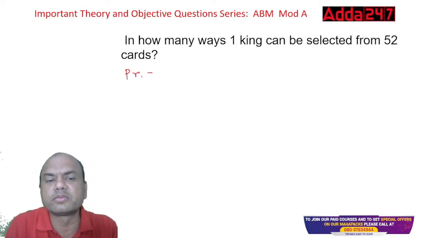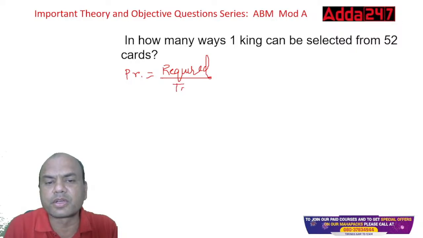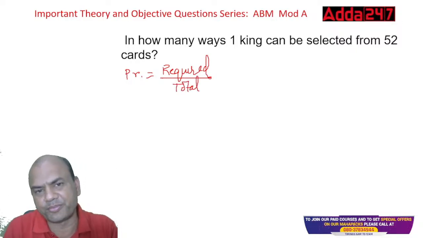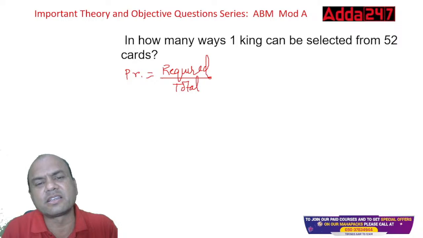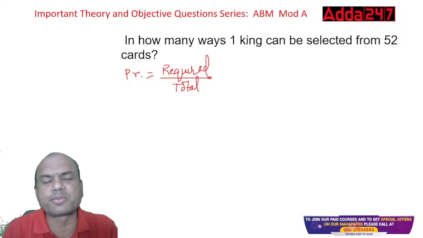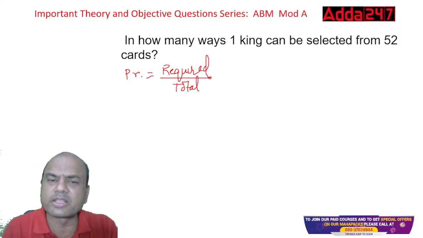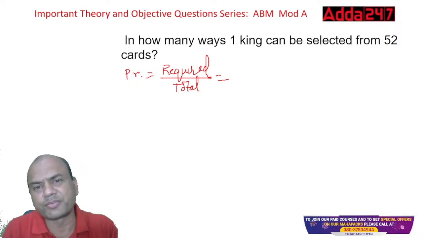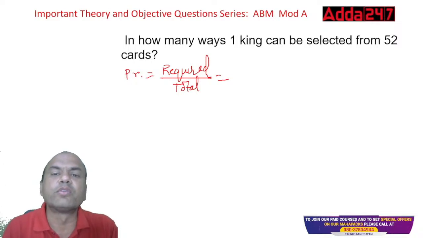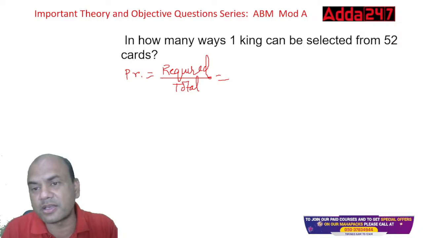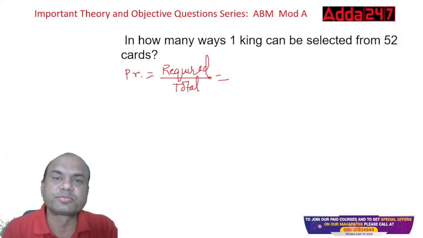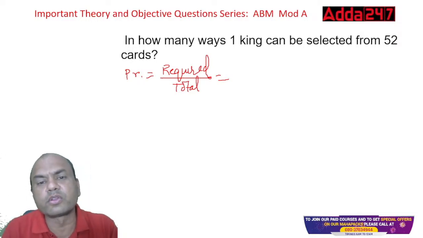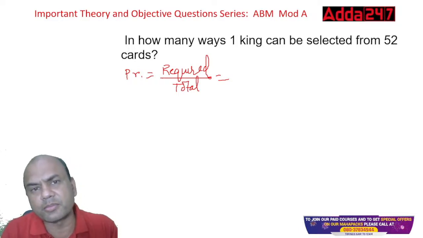Probability equals to, write it simple. Required, not even the success. What is required upon what is total? Okay, keep it very simple formula. In books they have given this success upon sample space and all this. Keep it simple. What is required? One king. Okay, one king is required. How many kings are there in a pack of 52 cards? So four. Out of those four, any king can come, isn't it?